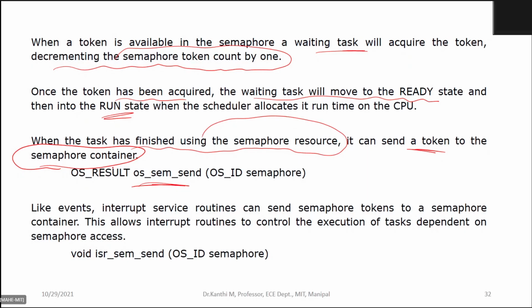Like your events, interrupt service routines can send semaphore tokens to a semaphore container. This allows interrupt routines to control the execution of tasks independent of semaphore access. So an interrupt service routine can send the semaphore.